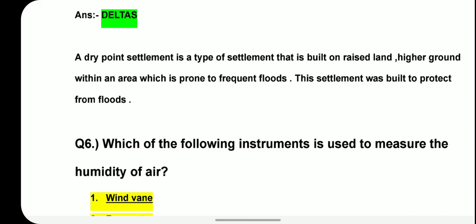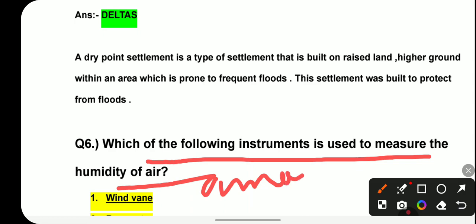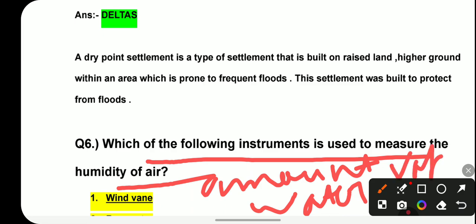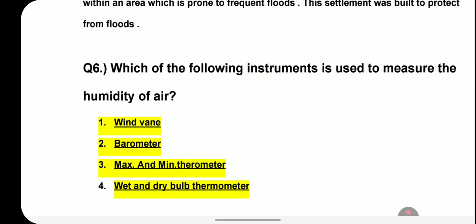Now the next question is: which of the following instruments is used to measure the humidity of air? So first let's understand what the humidity of air is. Humidity of air is the amount of water vapor. So humidity of air means the amount of water vapor present in the air.